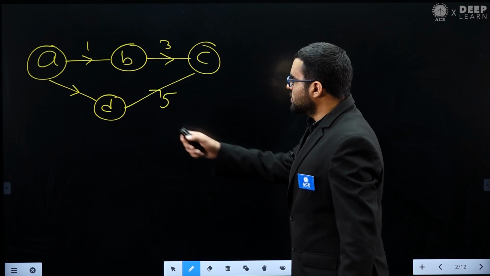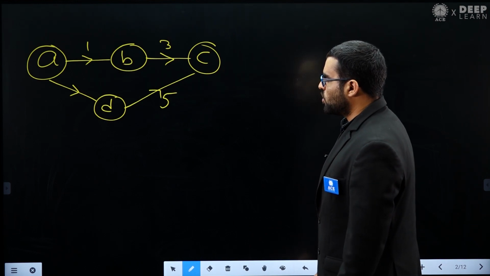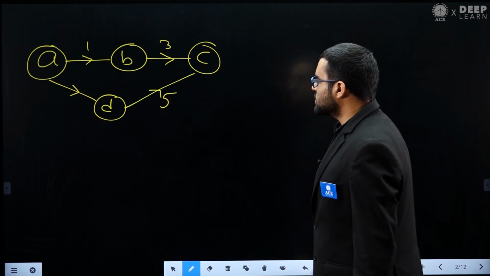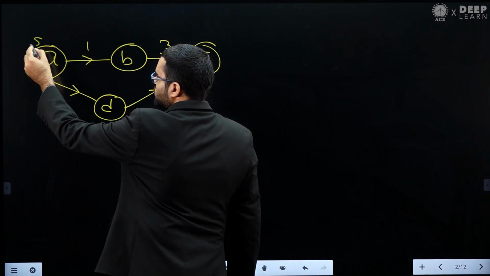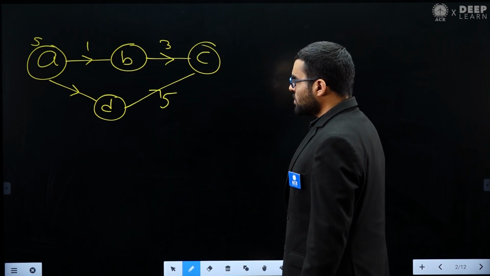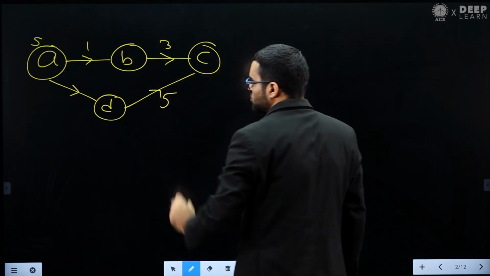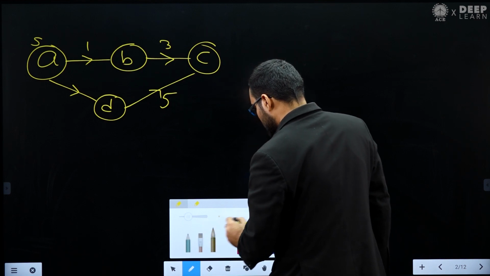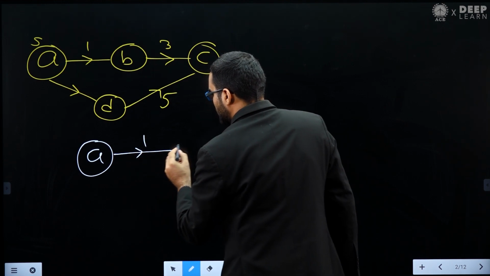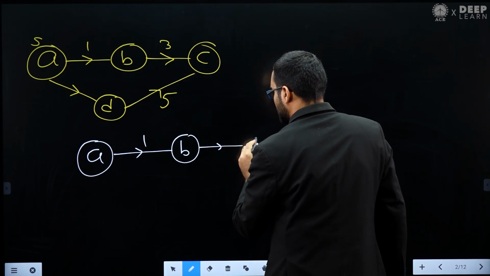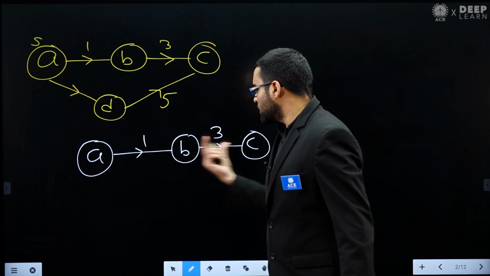Now, just to explain the definition of this quality score, I have taken this graph. Let's assume that this is the source vertex, and I want to find out the quality score of a path. Now consider this path from A to C. From A I am going to B, and then from B I am going to C. So from A to B to C, this is the path.